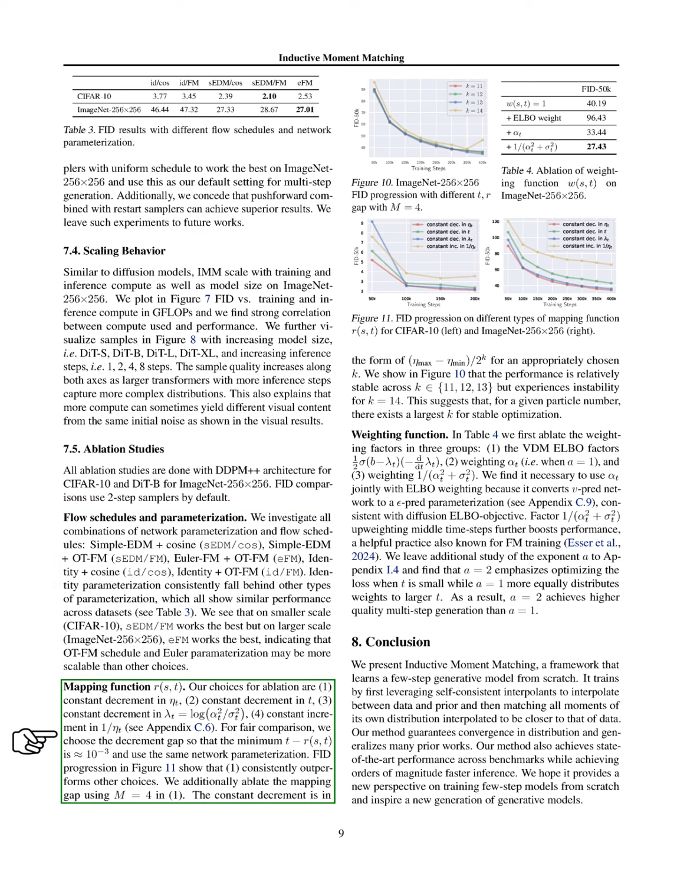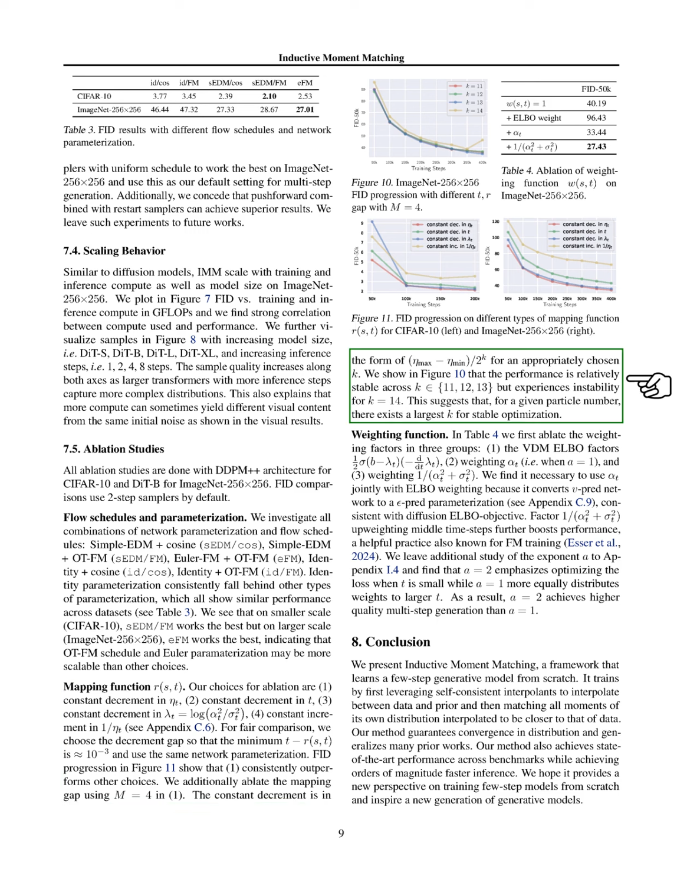Regarding the mapping function, we test several approaches, including constant decrements in various parameters. For a fair comparison, we ensure that the minimum value of a specific function is approximately 0.001 and use the same network parameterization. Our results indicate that the first approach consistently outperforms the others. We also investigate the mapping gap using a specific value and find that performance remains stable for certain values but becomes unstable at higher ones, indicating a limit for stable optimization based on particle numbers.